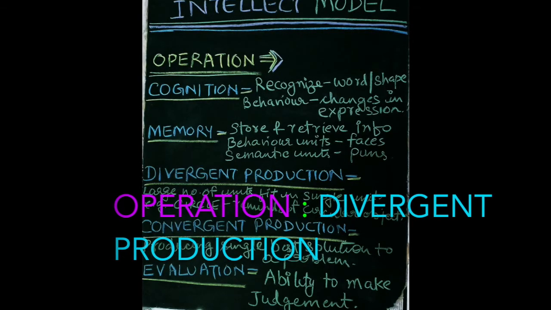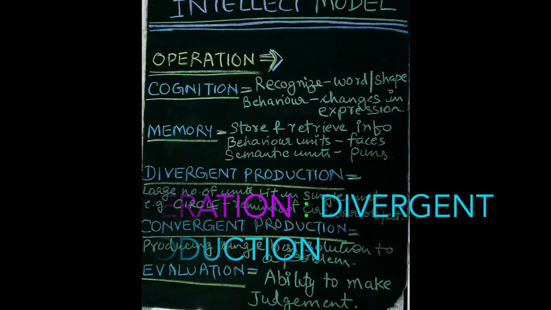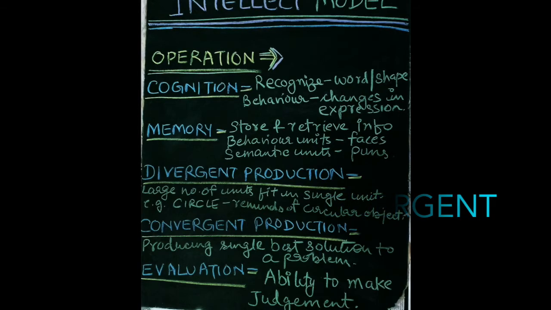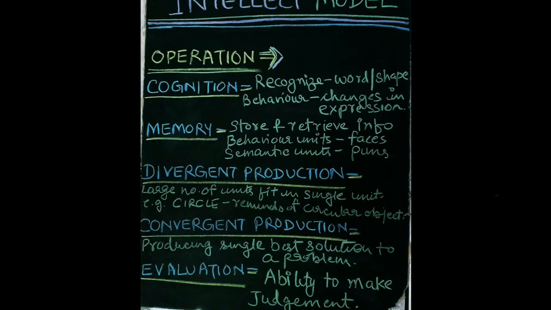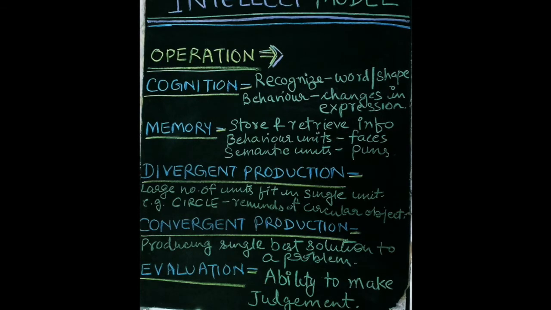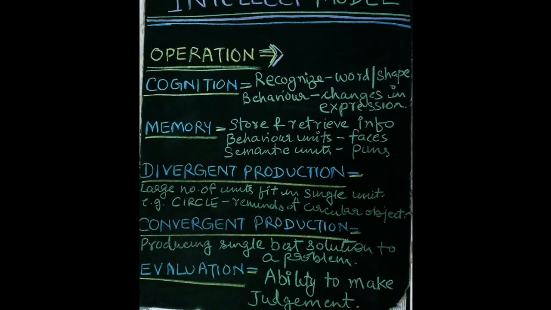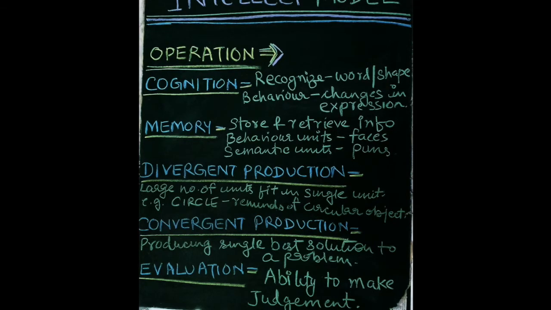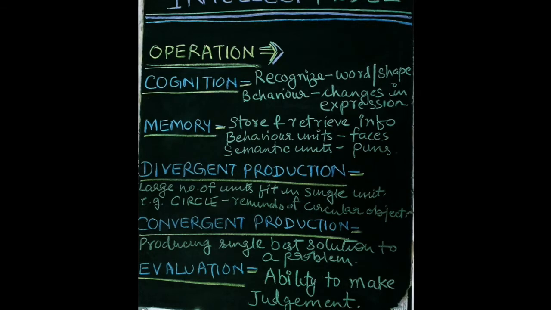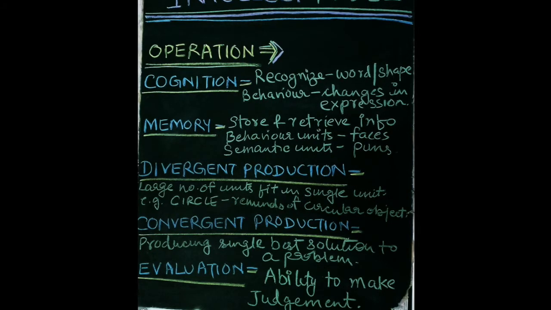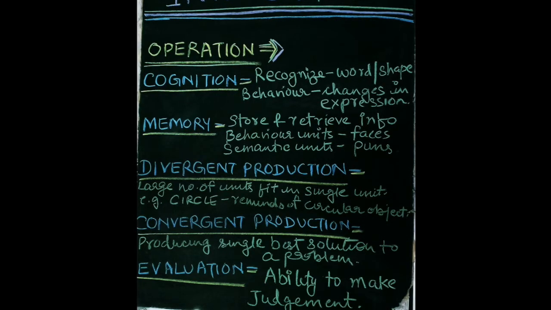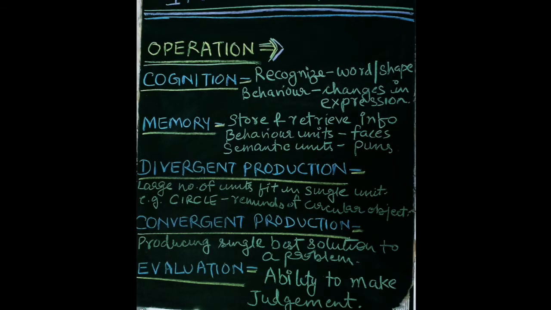So if you say circle, it can be a wall clock, a watch, a soccer ball, or anything that is in a circular shape. So circle here is a single unit, and anything in a circular form is a large number of units. So that is divergent production.